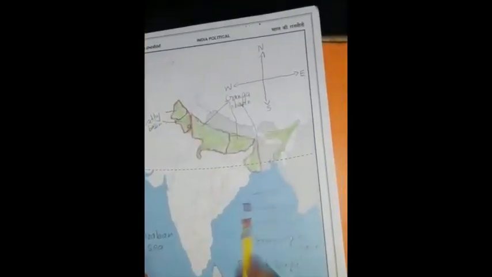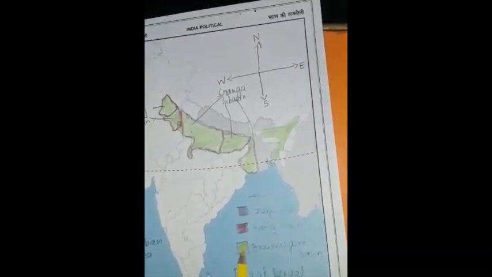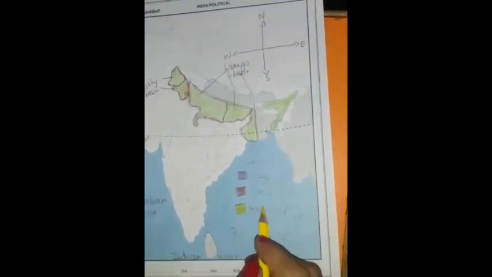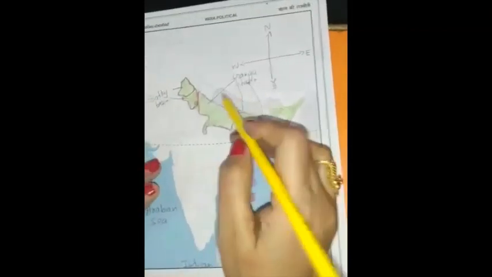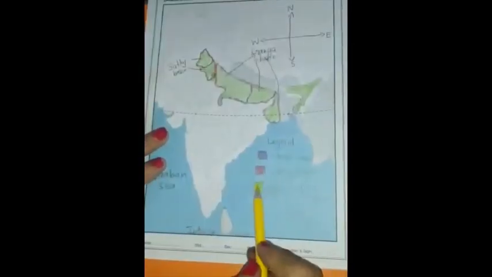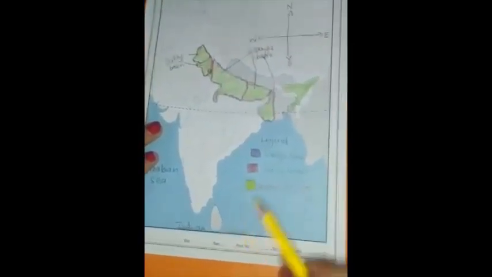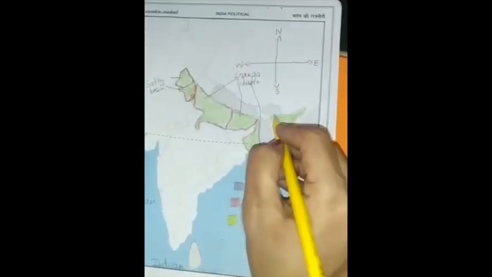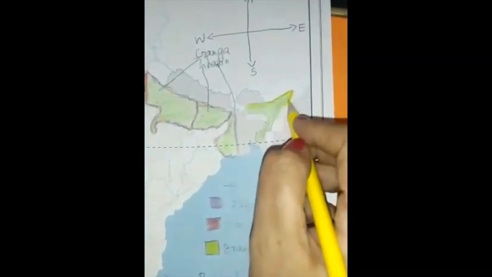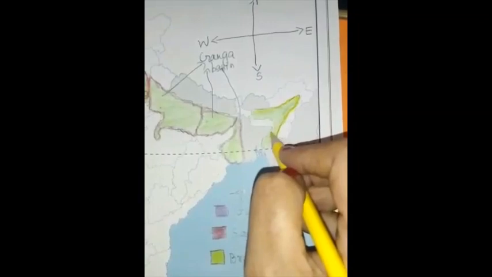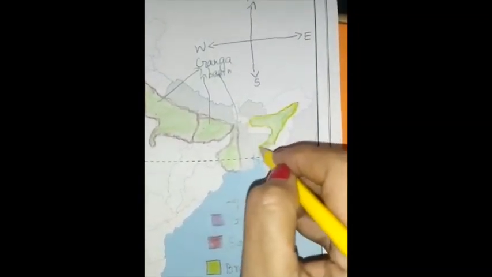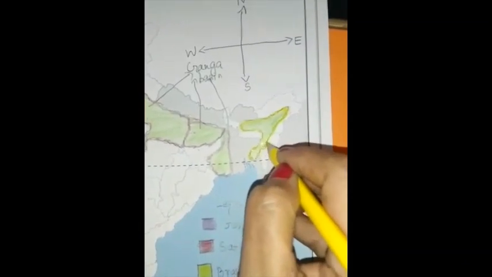Brahmaputra basin. So I take this yellow color. Remember, you can use any color, children, except blue. We don't use the blue or the black color when we are coloring the map, remember. Except that you can use your own colors also. You need not use what I am telling. And you people can do the outline here with the Brahmaputra basin with this yellow color and the state of Tripura, right?